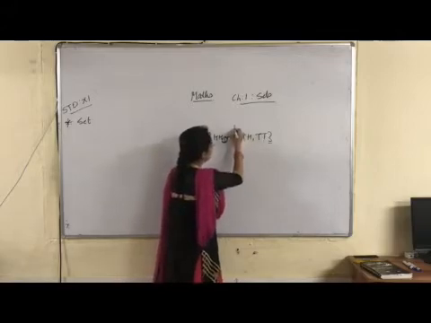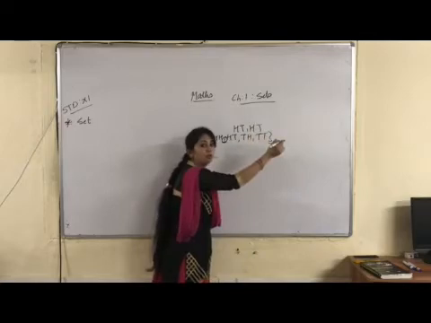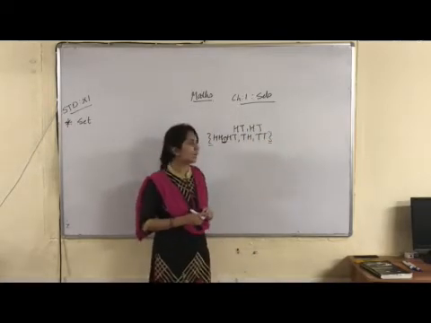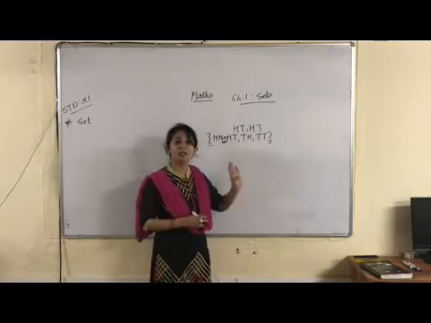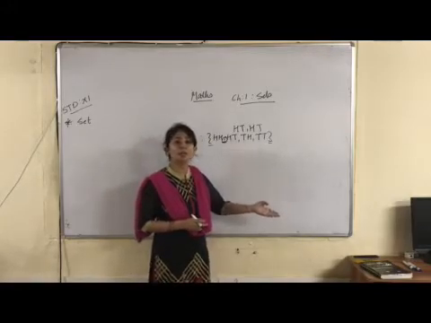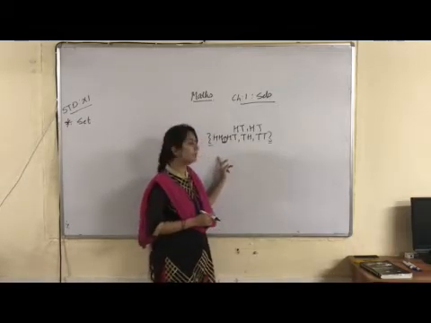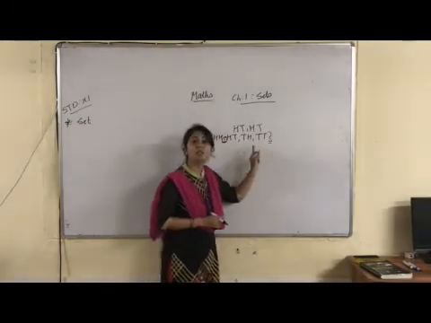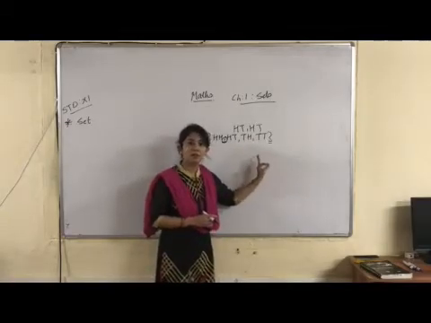Have I repeated HT again and again? No. It is possible that when I flip 2 coins, the first time I get HT, the second time it may also be HT, and the third time HT may come. But in the bracket as a sample space, I have written HH, HT, TH, TT, which means I have represented them in a distinct manner, right?